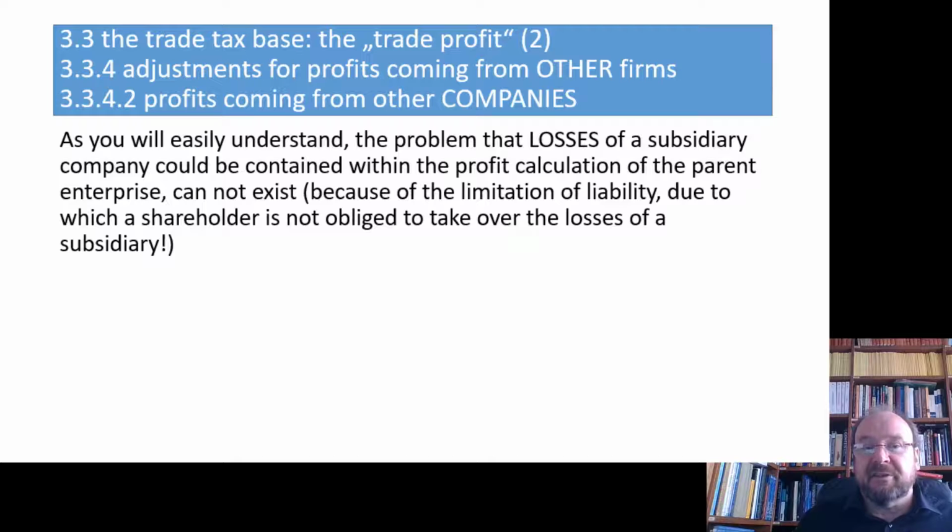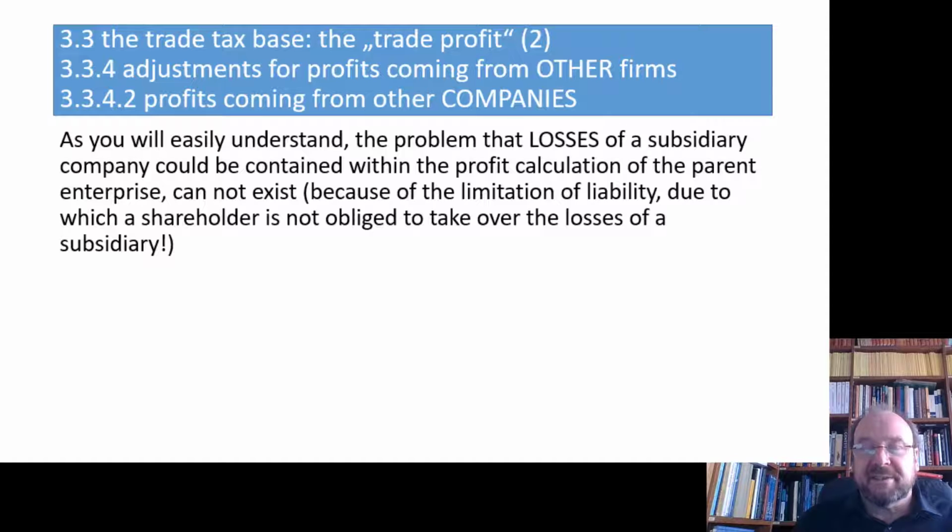In the case of a partnership, we had also to think about the problem of losses. This is the problem which you can completely forget in cases of a capital company. The problem can't show up because if you have a subsidiary company, you know there is a limitation of liability.